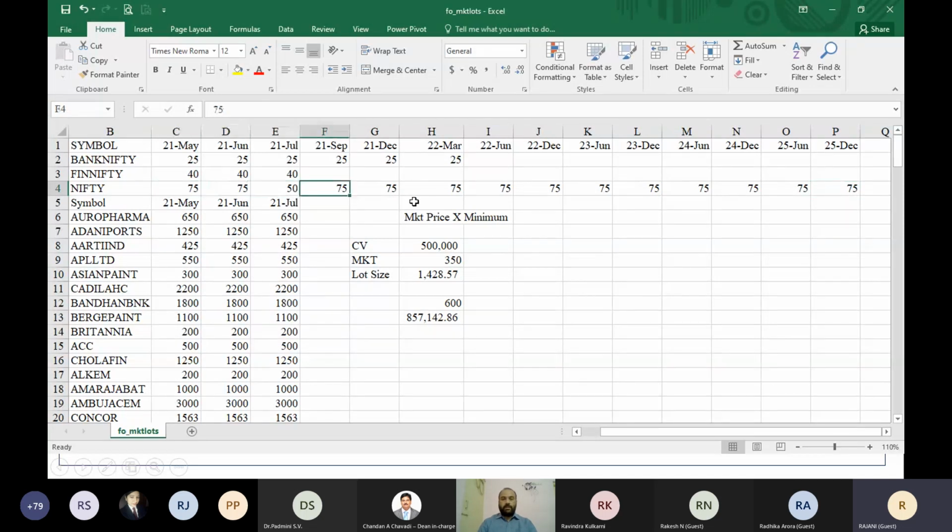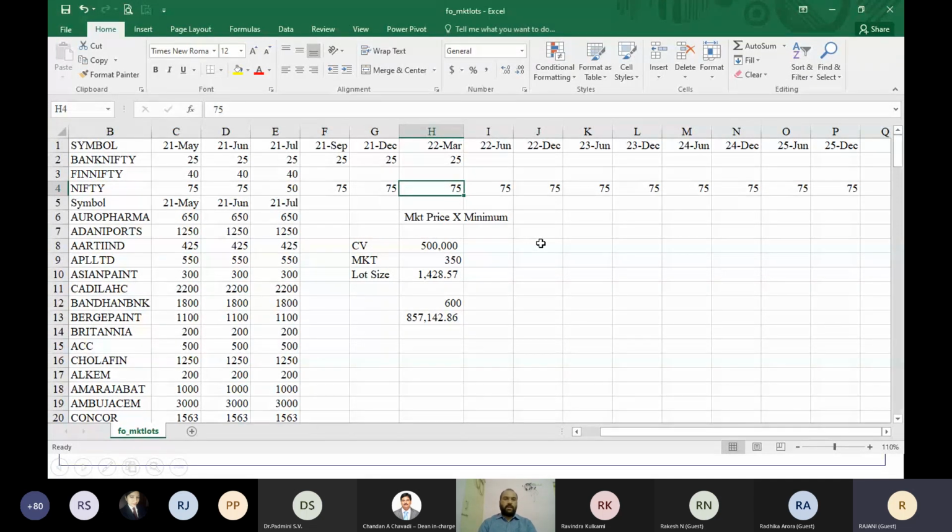So for Nifty also it is same thing. Initially first 3 months it will be continuous. After that it will be quarterly for 1 year. After 1 year, from second year onwards it will be half yearly contracts. So this is how you can see here till 2021 you have December contract 21, then we have 22, we have March quarterly contracts will end. After that we have yearly contract, half yearly contract, June December, like this it will continue for next 5 years. This is how you can download the lot size and find out how you can trade in the derivative market.